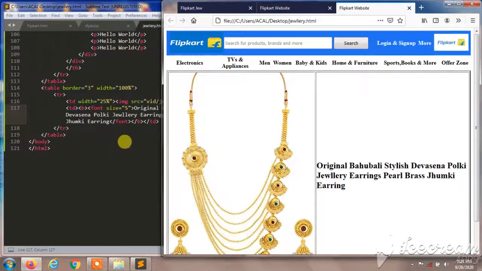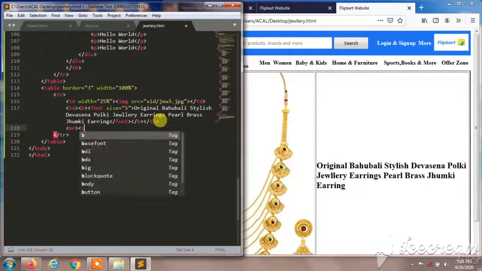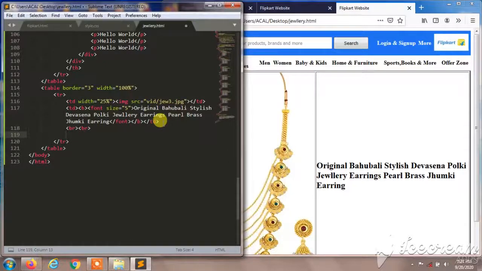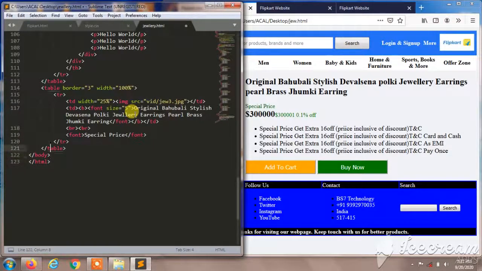So after that I'll give the price. Here BR is used to give some space, and I'll give font, in font I'll give special price, special price, and I'll save this. Let's see, special price over here.